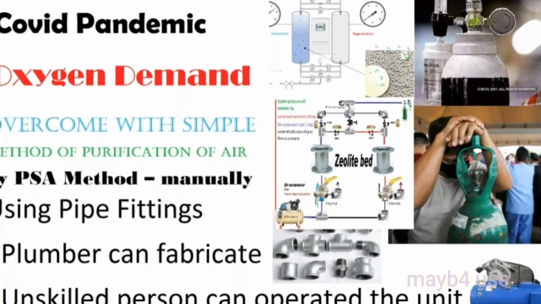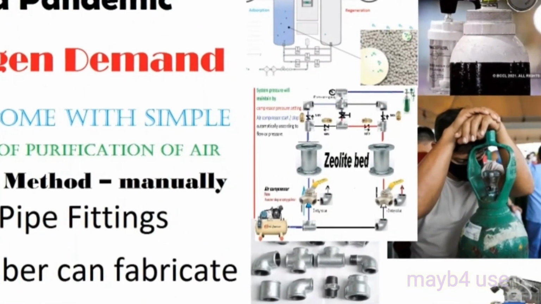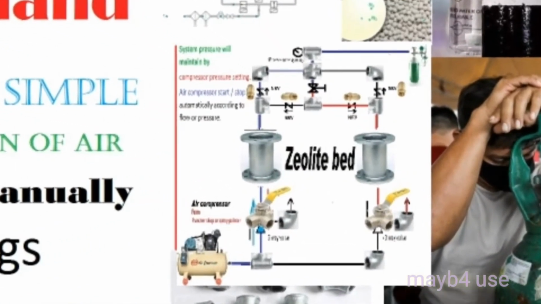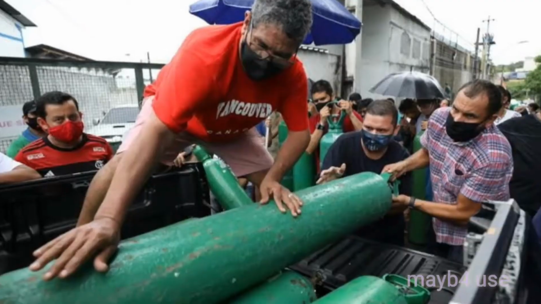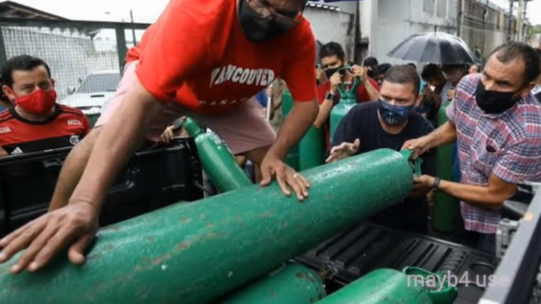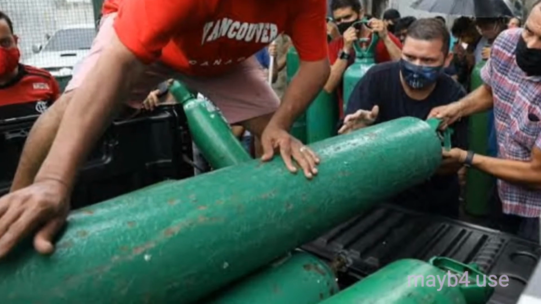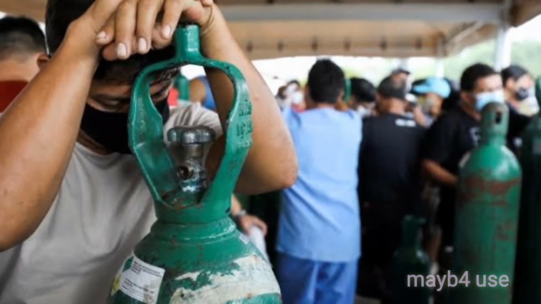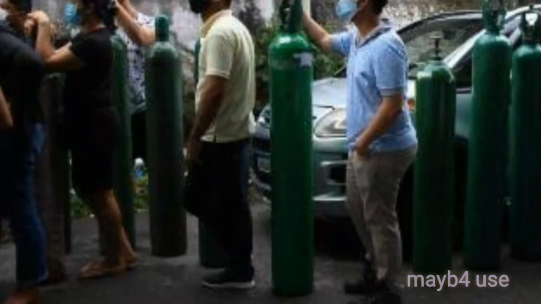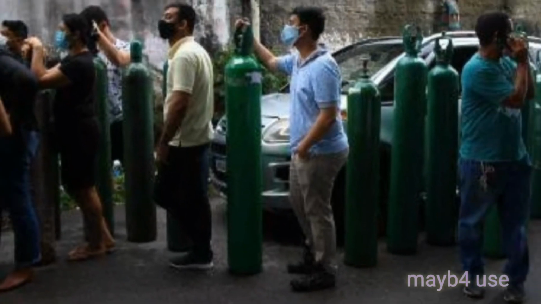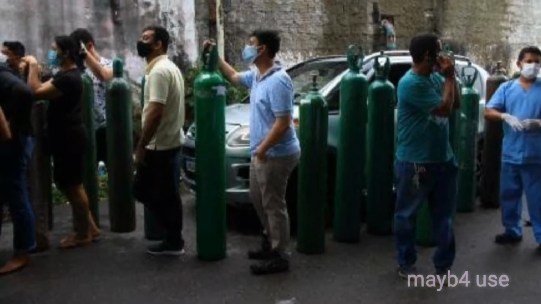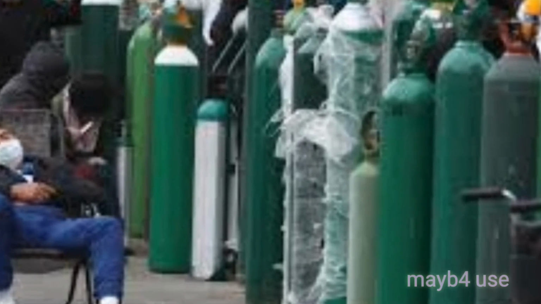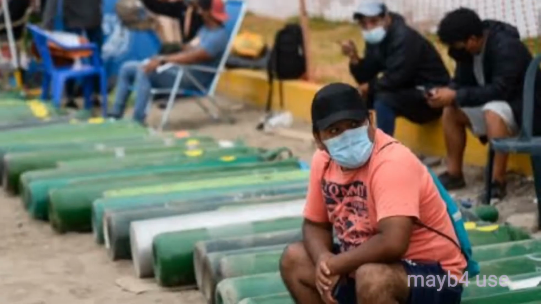I have knowledge in the production industry, so I developed a simple process for making oxygen from the air. Here I explain how we can overcome the oxygen demand, the worldwide oxygen shortage because of the coronavirus. Overcome the oxygen shortage with a simple method of air purification and the production of oxygen by the PSA method, manually. This method gives a continuous oxygen supply to the patient, depending upon the availability of the air compressor.